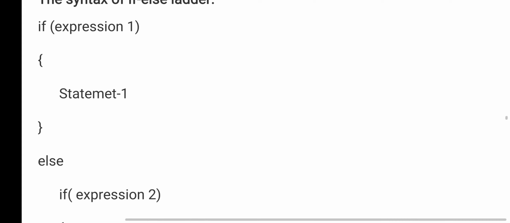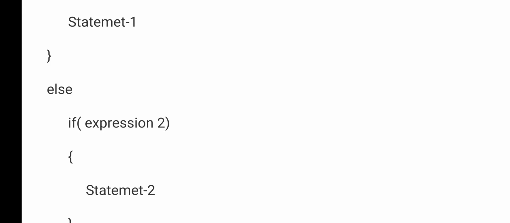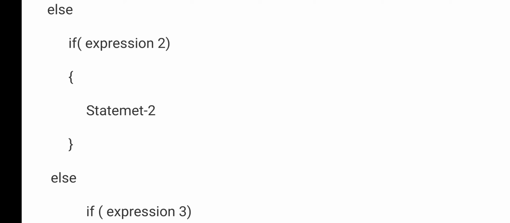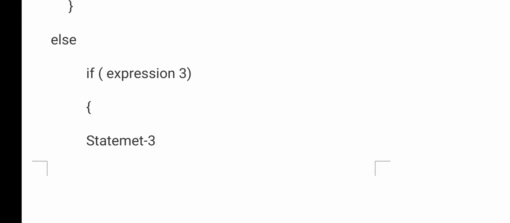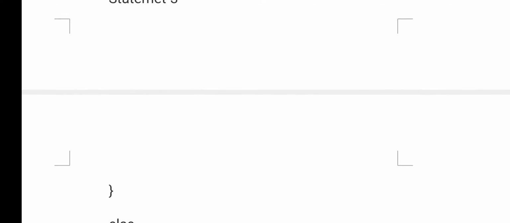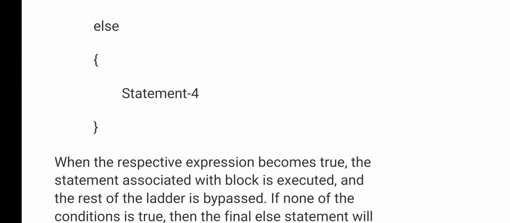If expression 1 is false, then expression 2 is tested. If expression 2 is true, statement 2 will be executed. If expression 2 is false, expression 3 will be tested. If expression 3 is true, statement 3 will be executed. If expression 3 is false, then the else part will be executed, that is, statement 4.